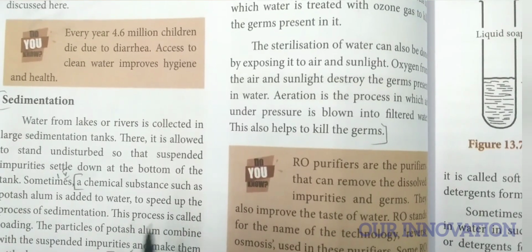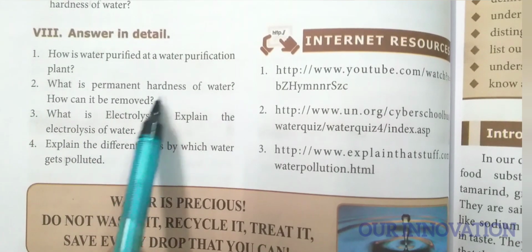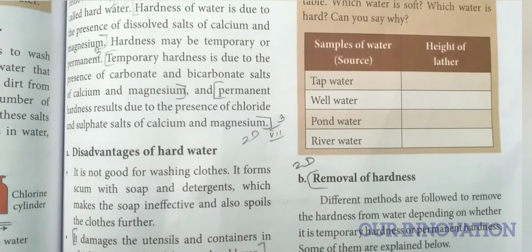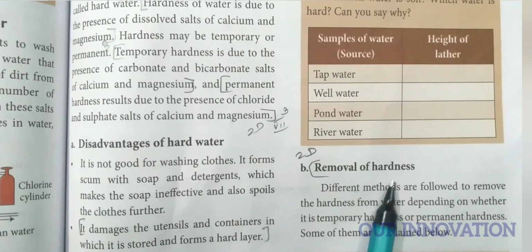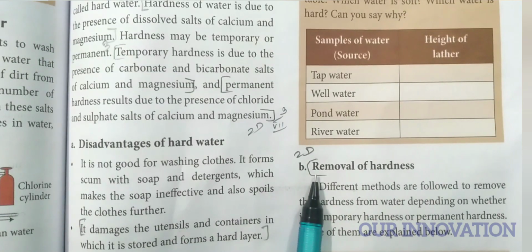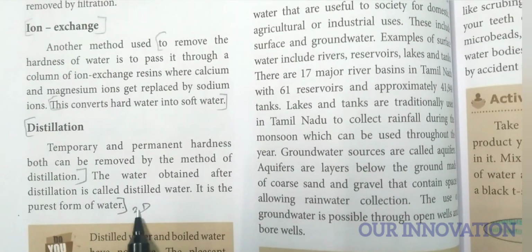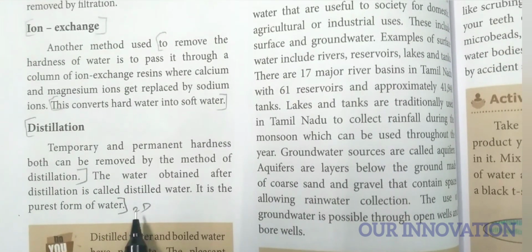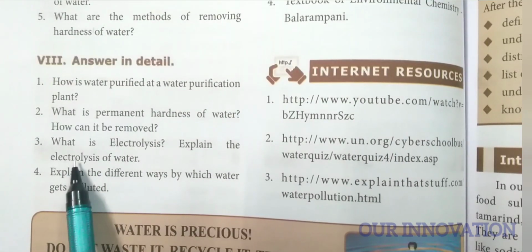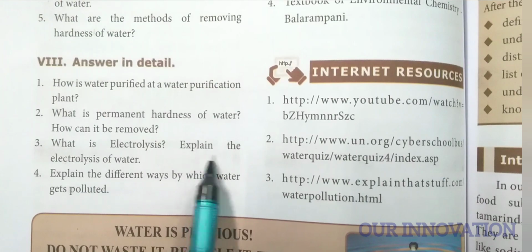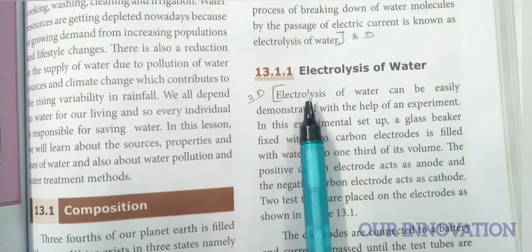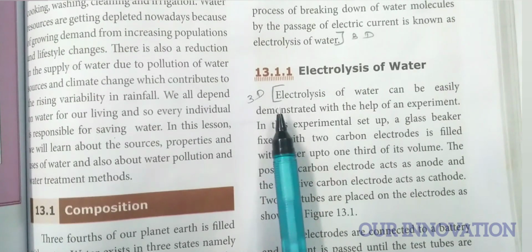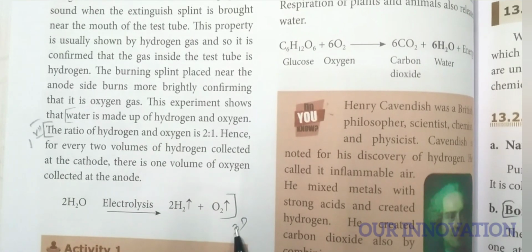Okay. What is permanent hardness of water? How can it be removed? Page number 147. Removal of hardness. It is given here. Mark from here till end of this. This is the second detail. Mark up to distillation. What is electrolysis? Explain the electrolysis of water. Electrolysis of water. Here it is given. Mark it from here, till end of this. You have to mark till end of this.